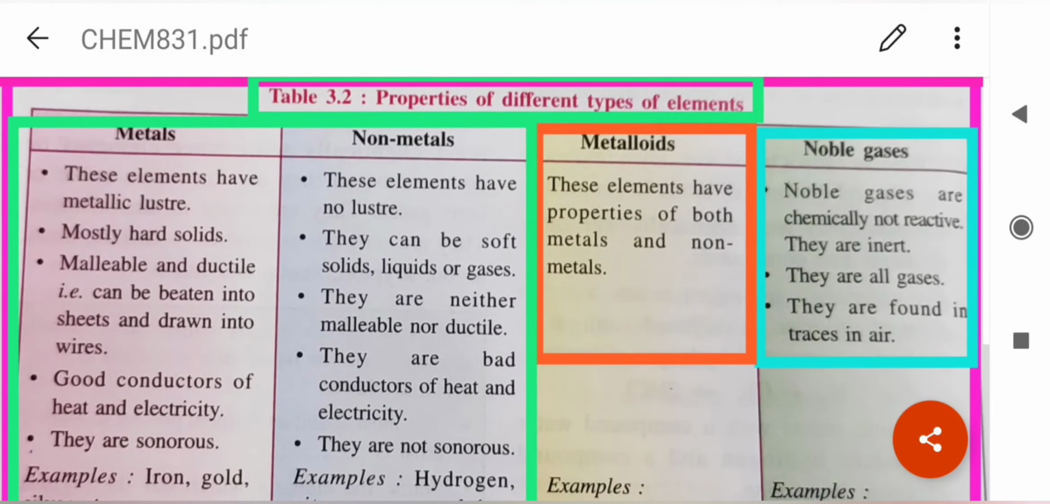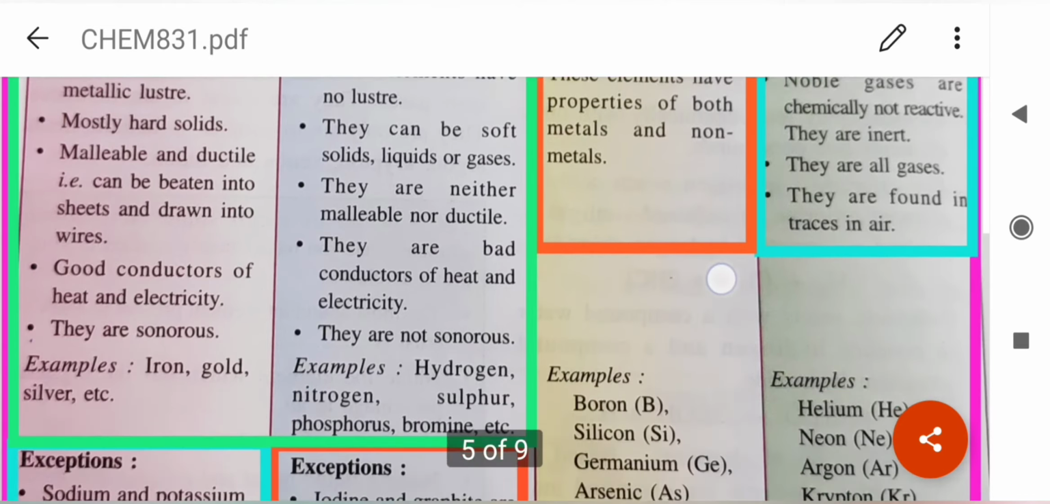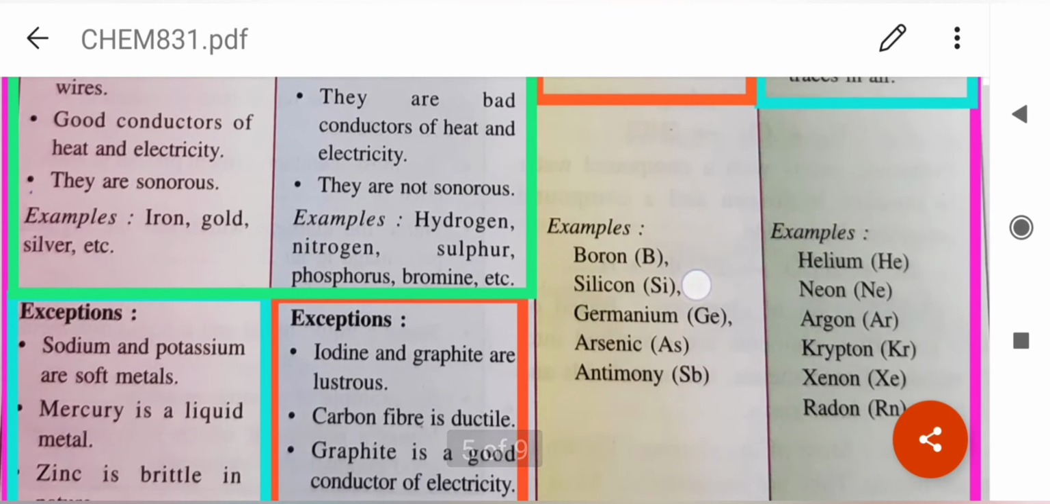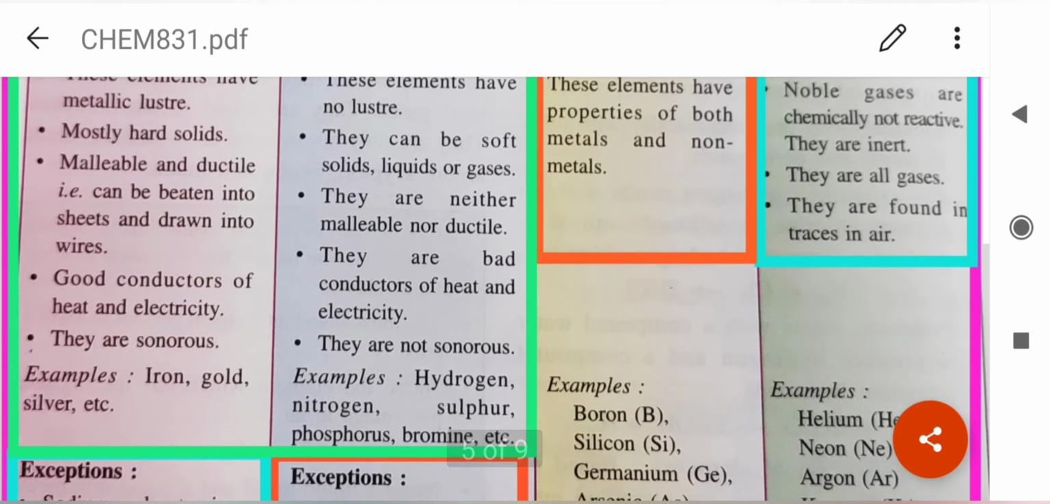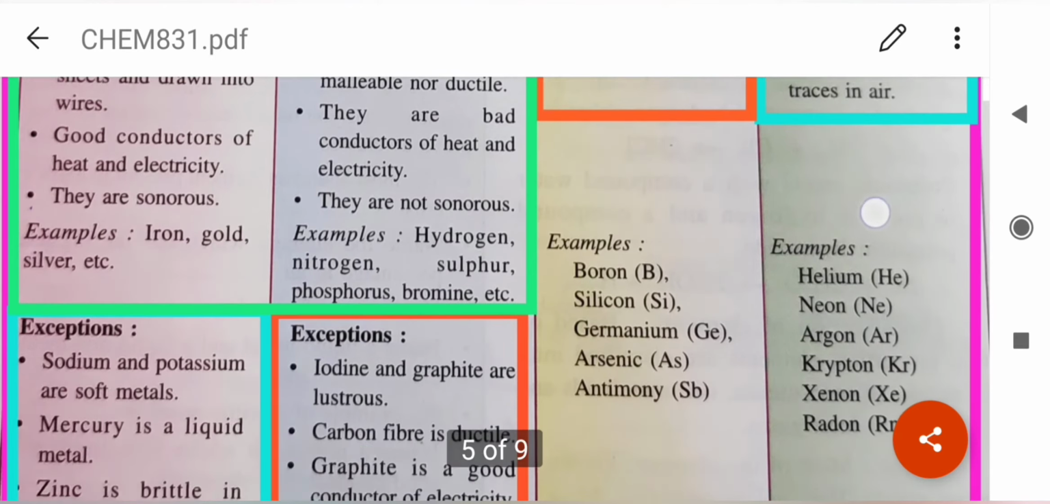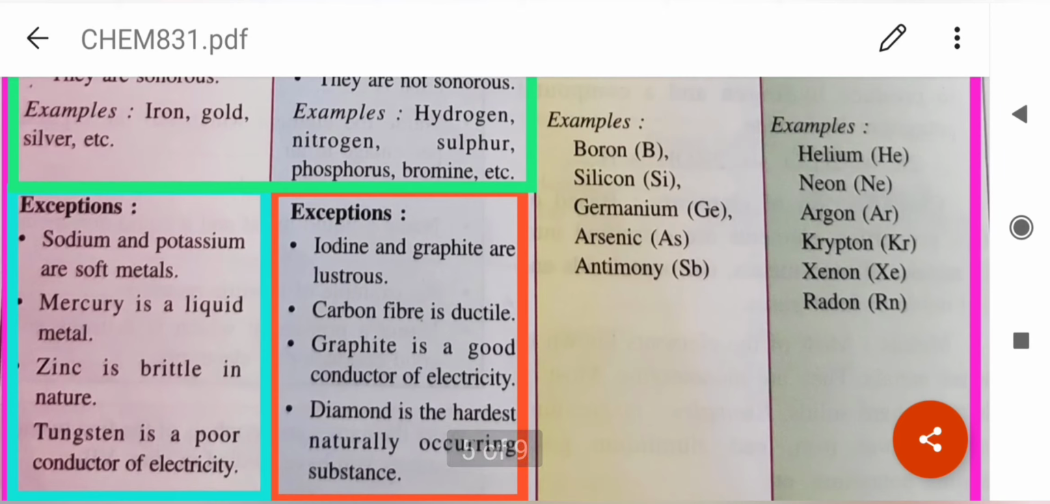Now let's come to metalloids. These elements have properties of both metals and non-metals. Example, you see boron, silicon, germanium, arsenic, antimony. Then noble gases, they are chemically non-reactive in nature. They are inert. Inert means chemically unreactive. They are all gases and they are found in traces in air. Traces means in very little amount. And these are the noble gases: helium, neon, argon, krypton, xenon and radon.